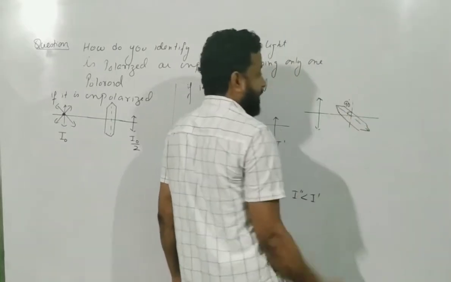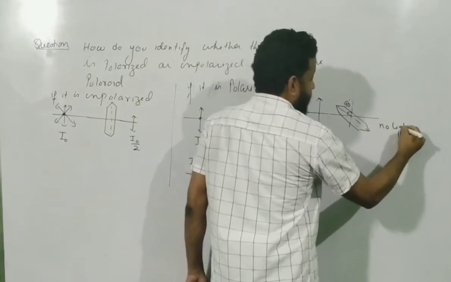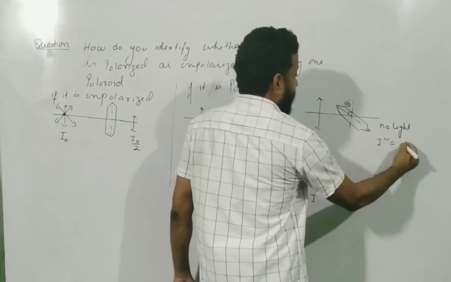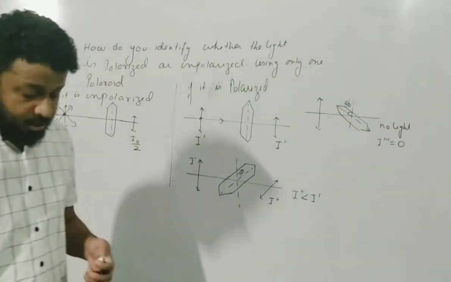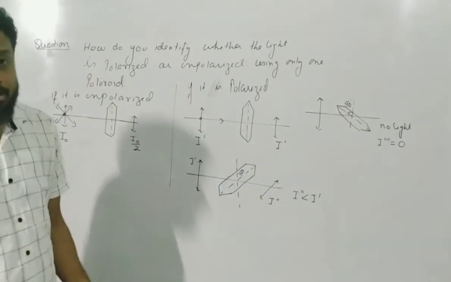This becomes 90 degrees. So it completely blocks, that is no light. That means intensity will become 0. So I can write I triple dash is equal to 0, no light. Okay. Now what will happen if you rotate it further? Again some light will start coming out.